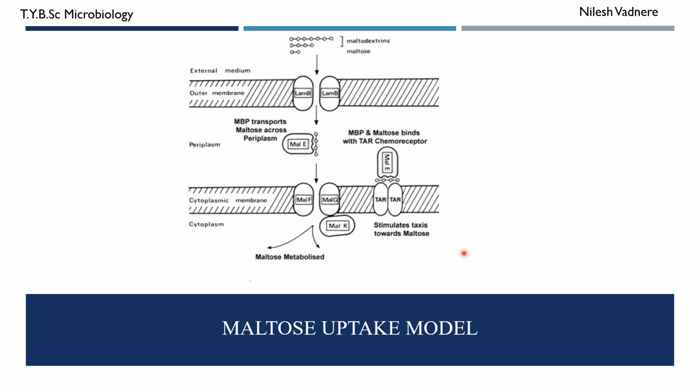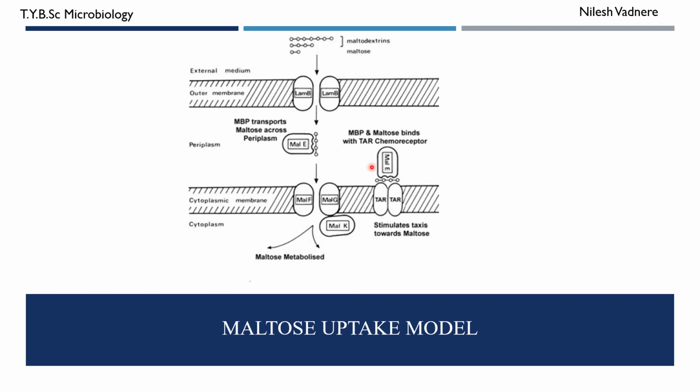So when maltose is available and MAL-E brings that maltose to this star protein, the cell moves its flagella in such a way that it is transported towards the maltose. But that is not the point to be covered in this section, so just think about the uptake of maltose.